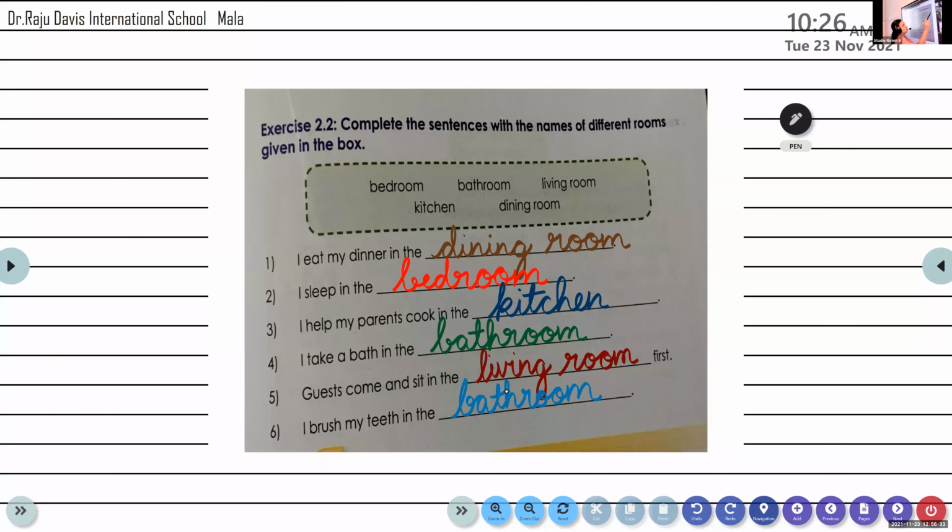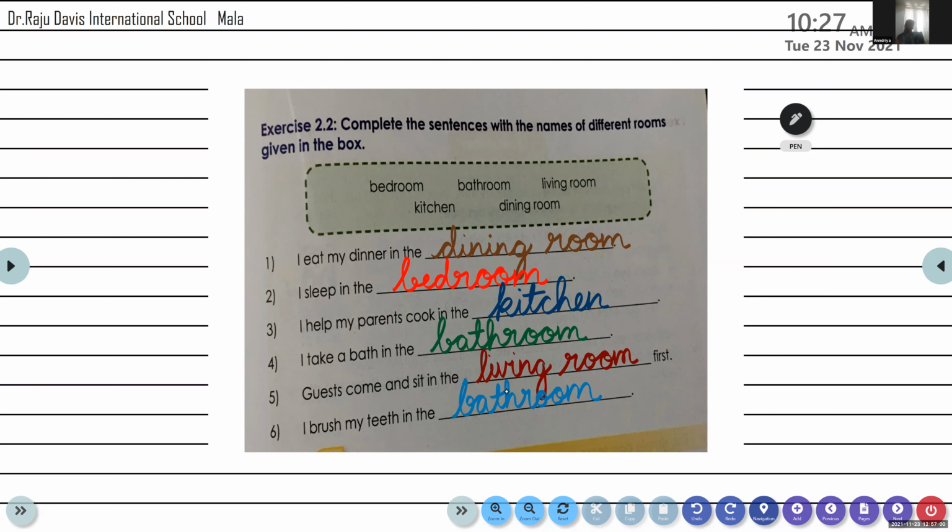Malavika, unmute. Try the fifth one. Guests come and sit in the living room. Very good. Thank you. Andrea, the sixth one. I brush my teeth in the bathroom.